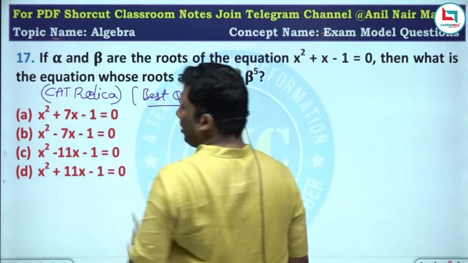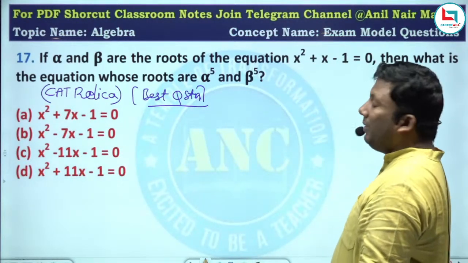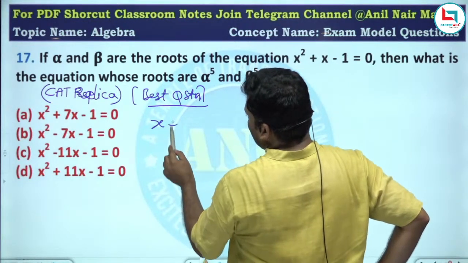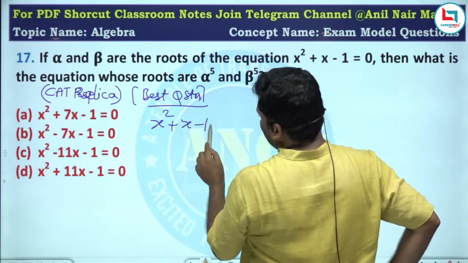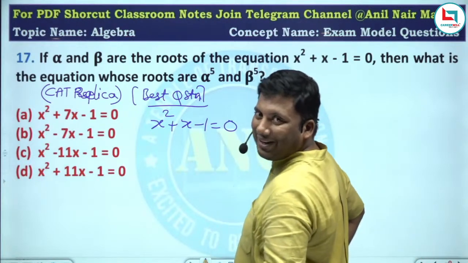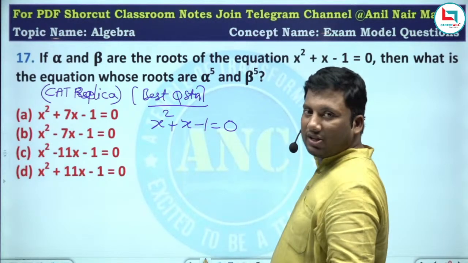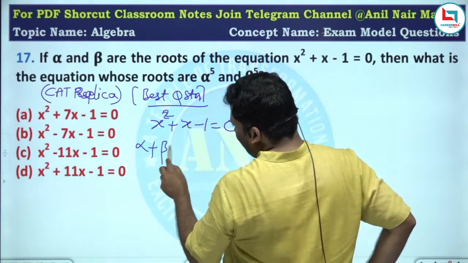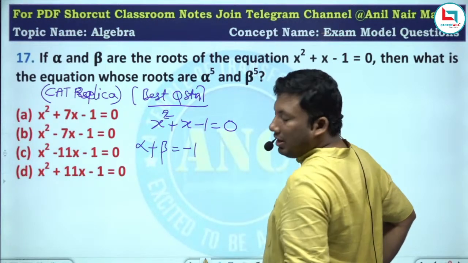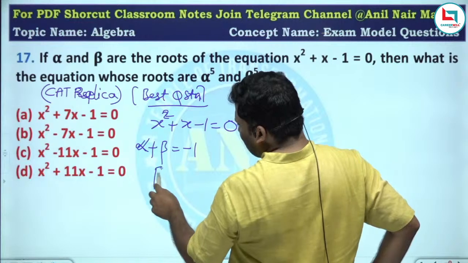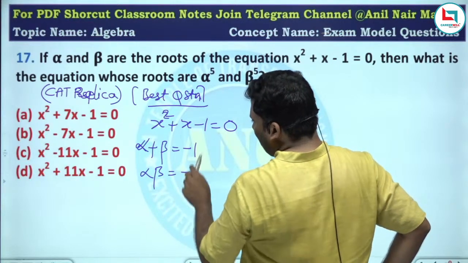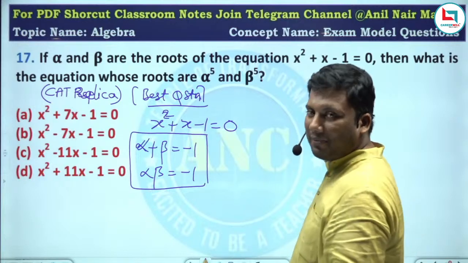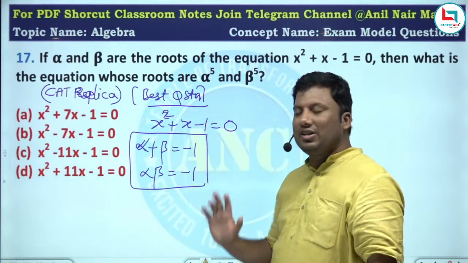If alpha and beta are the roots of the equation x square plus x minus 1 equivalent to 0, the sum of the roots is minus 1 and the product of the roots is c by a, also minus 1. Keep it one side: alpha plus beta is minus 1, alpha beta is minus 1.